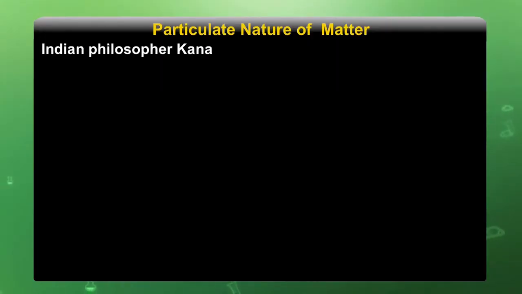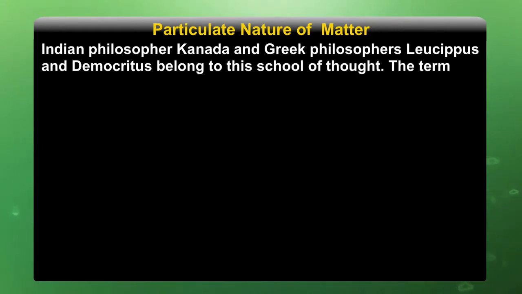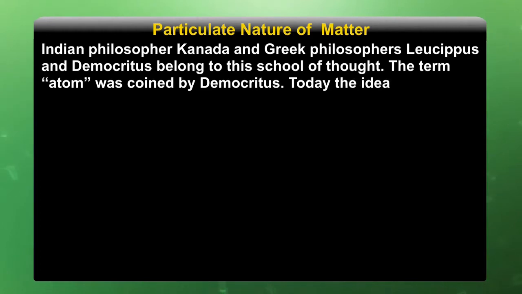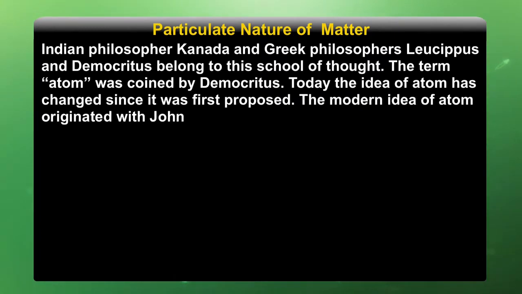What is matter? The Indian philosopher Kanad and the Greek philosophers Leucippus and Democritus belong to this school of thought. The word atom was coined by Democritus. Today, the idea of atom has changed since it was first proposed. The modern idea of atom originated with John Dalton in the year 1803.